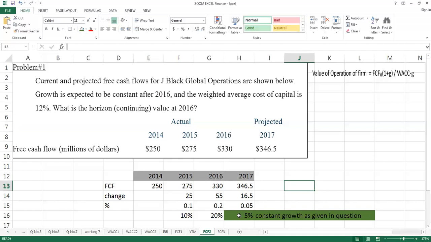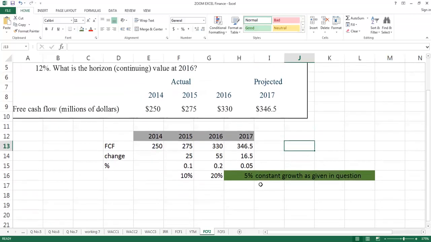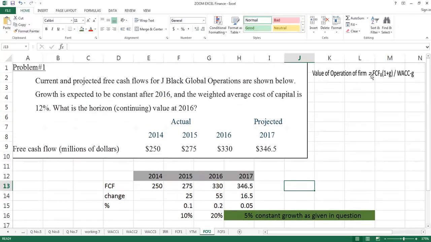The rest will be quite simple. The only concept that will require attention over here is that if you are trying to apply this formula, the value of operation of the firm, and you are taking a growth rate, then you cannot take this growth rate from these two percentages, unless you check your question and find that the year in which growth is expected to be constant is 2017. Once this whole exercise is done, it means that you can apply this formula on the year 2017, and with the help of this information you can calculate the value at the end of 2016.